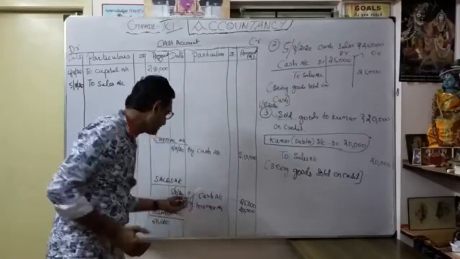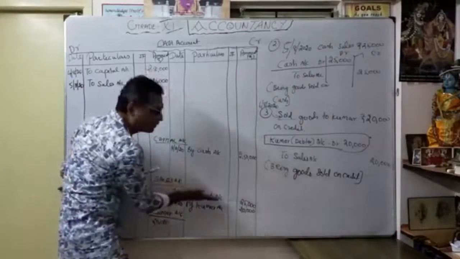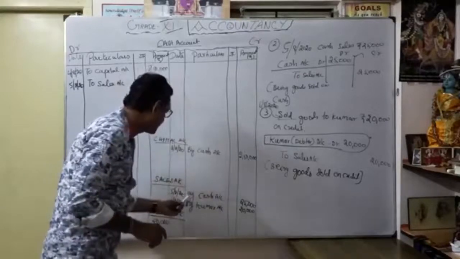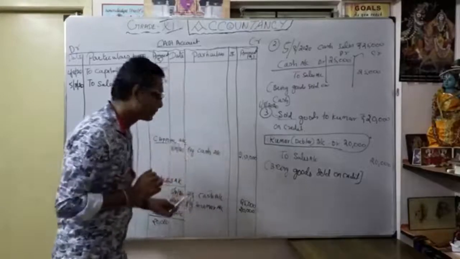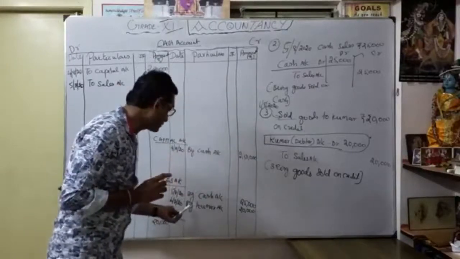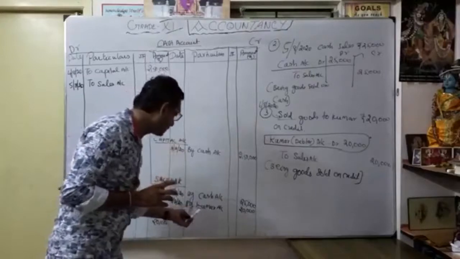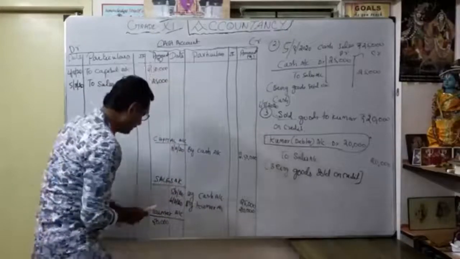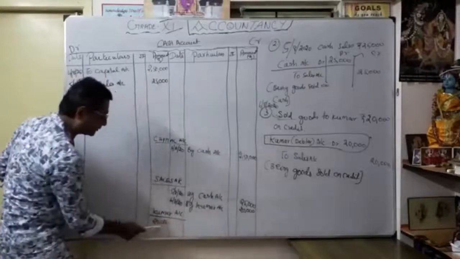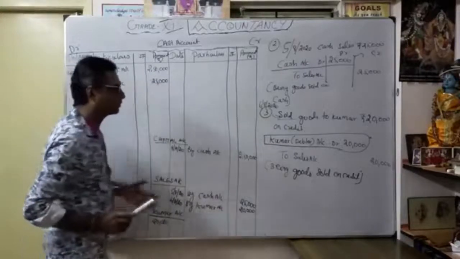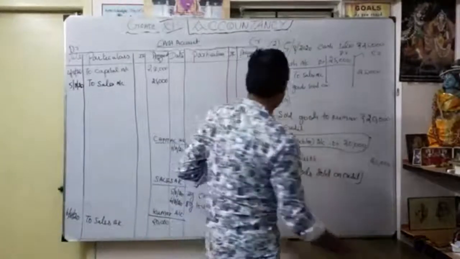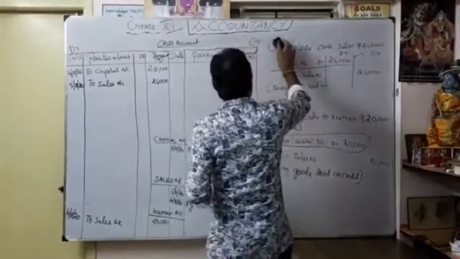Here, by cash sales. In the sales account, this will tell you the two types of sales. On 5th August 2020, I did cash sales. Then on 6th August 2020, I did credit sales. That's why, to show whom I sold, by Kumar account 20,000. If my debit and credit are done in the ledger, see, my debit part is over, my credit part is over. You understood this example. Then let us move to the next example.